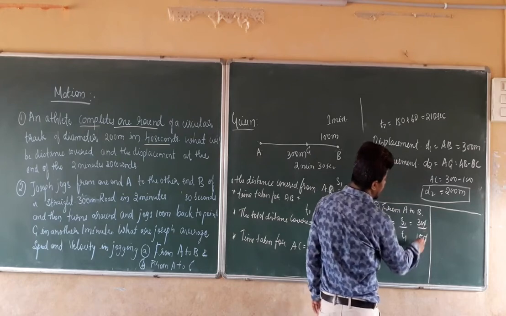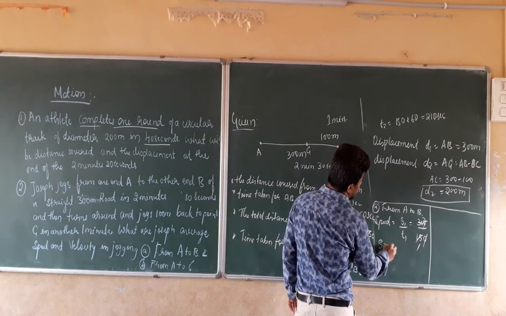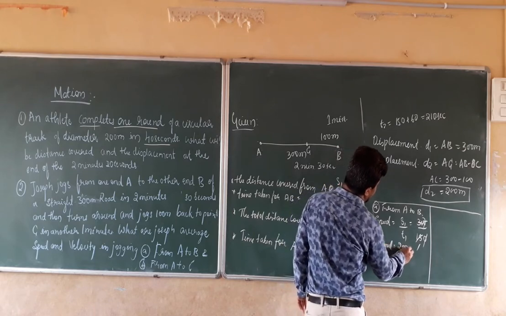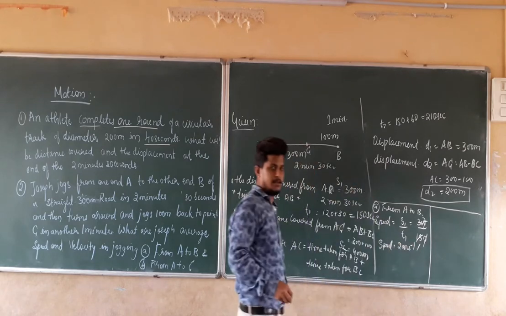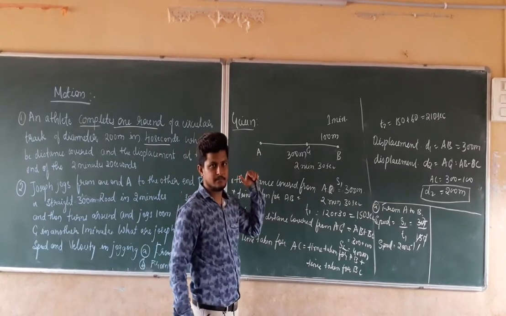The zeros get cancelled, 15 ones are 15, 15 twos are 30. Therefore speed is equal to 2 meters per second in the first condition.